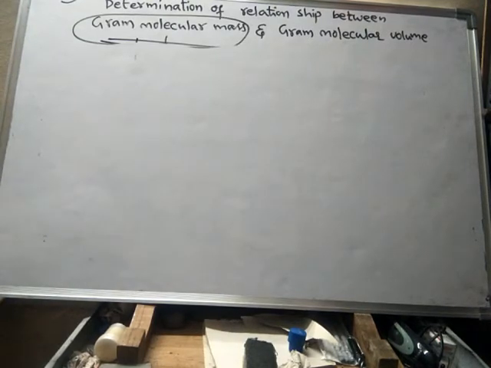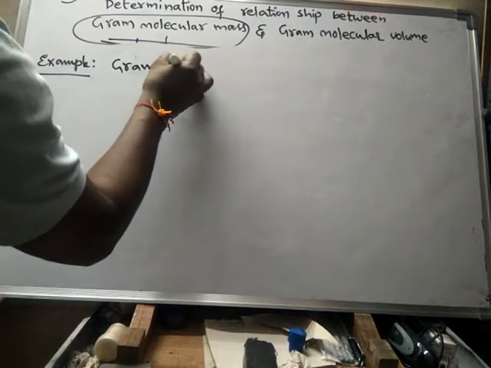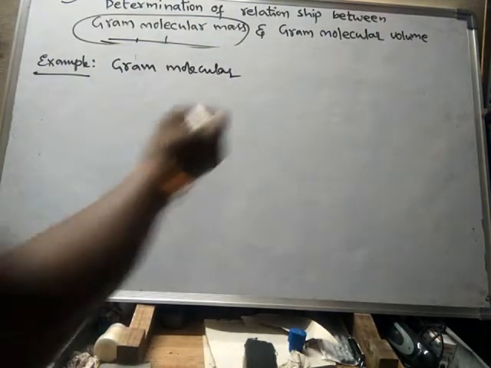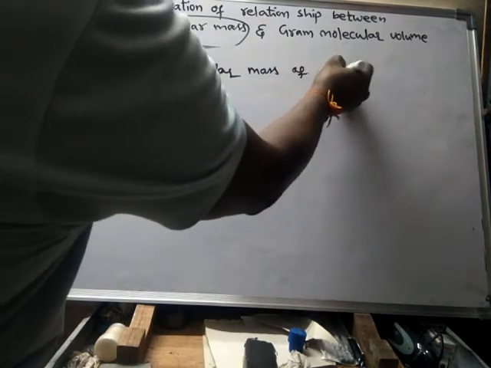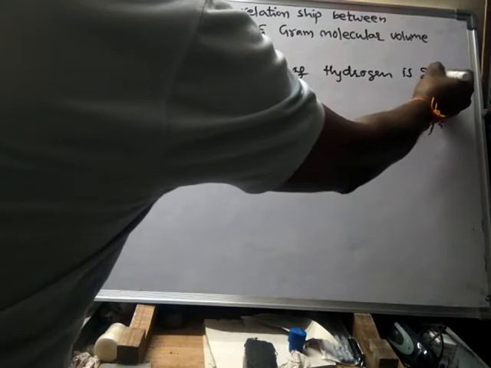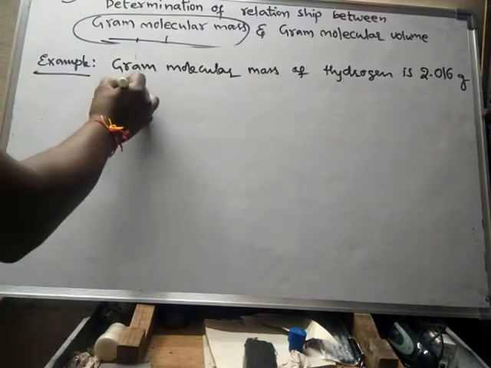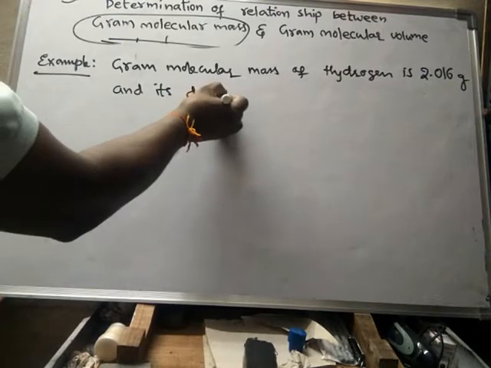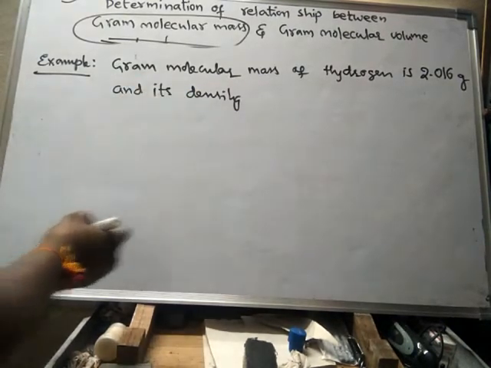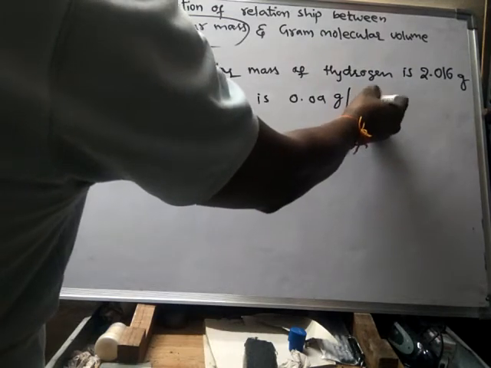For example, the gram molecular mass of hydrogen is 2.016 grams, and its density is 0.09 gram per decimeter cube.